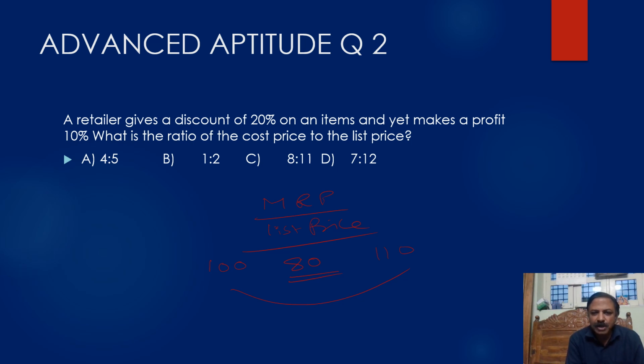So what is the ratio of cost price to the list price? This will become the cost price for us now. So 80 is to 110 profit. That is clearly 80 is to 11. Let's go to the next question.